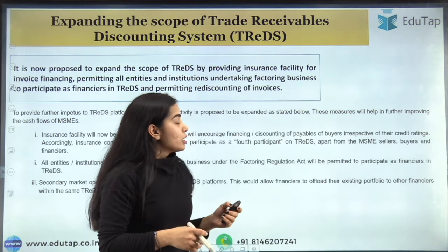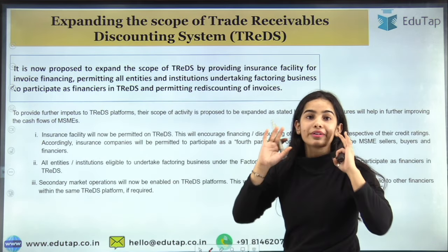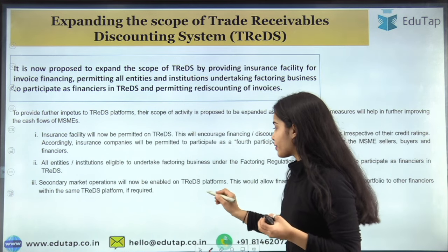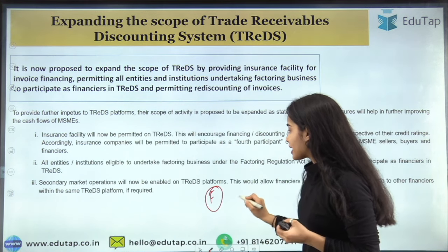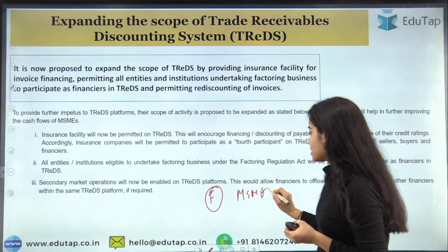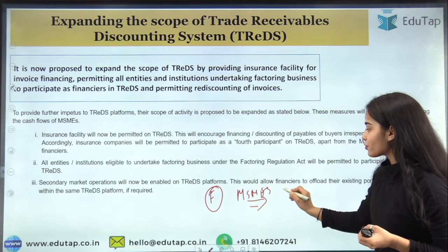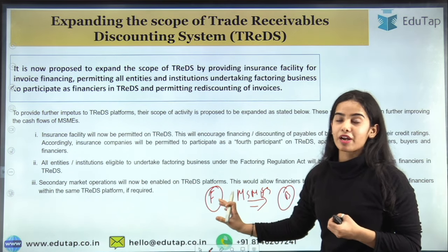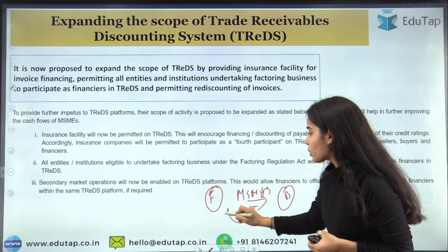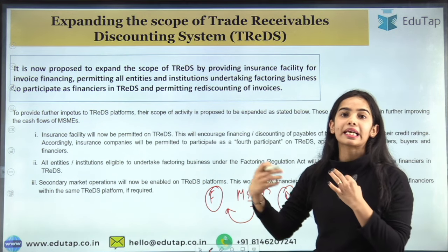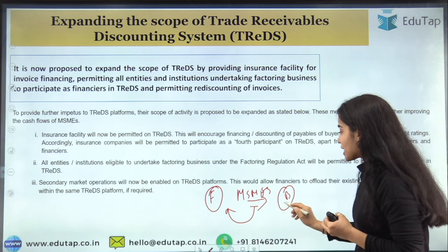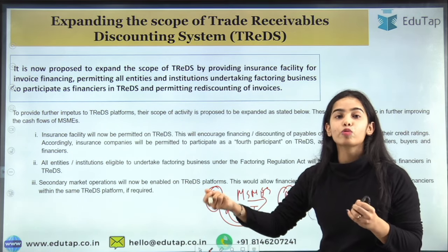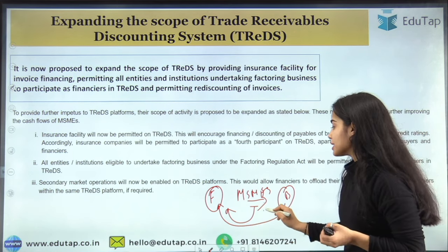Okay, so now I hope you have understood the TReDS system. TReDS is an electronic platform that has the financiers, the MSME sellers, and engages with the buyers. The financiers are present on the TReDS platform. The MSMEs can go to the TReDS platform and ask for the money, or the buyers go to the TReDS platform, provide the invoice and ask for the money for the seller.